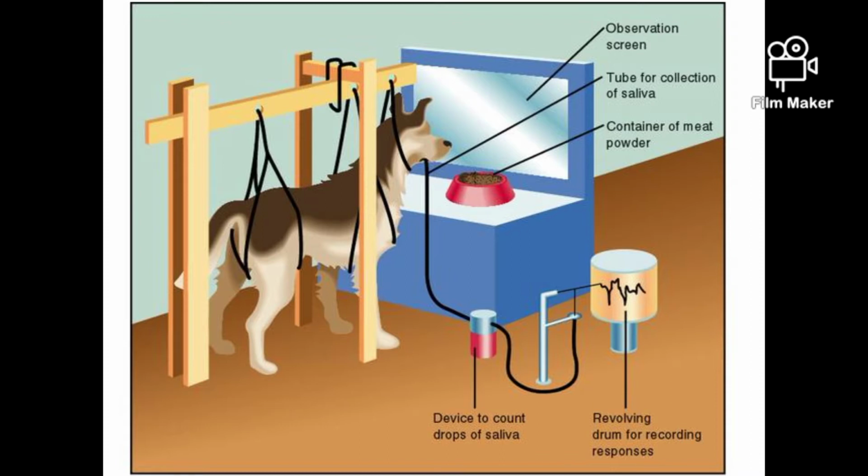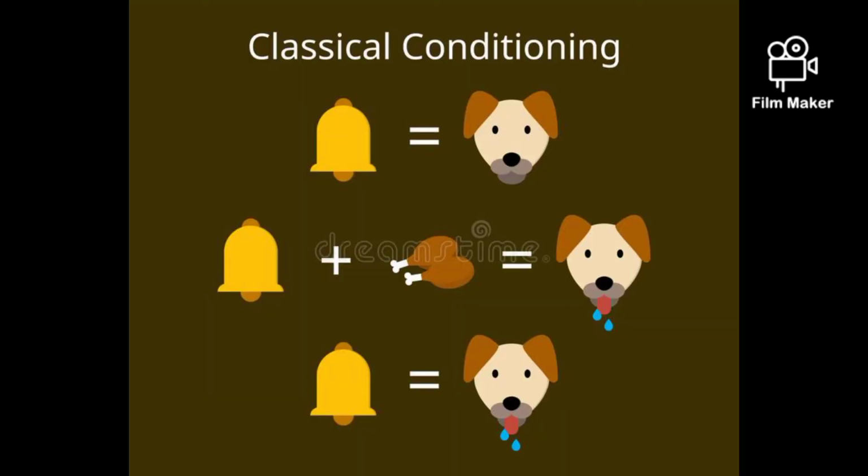As you can notice on the screen, the dog is presented here and the food is in front of him. Before the food is presented, the bell is sounded and he can hear the bell. After that he gets the food. After numerous experiments, he notices that after hearing the bell he is presented with food. So whenever he hears the bell next time, he will think in his mind, okay, the bell has sounded, so I can get the food right now. So the bell and the food are now interconnected with each other.